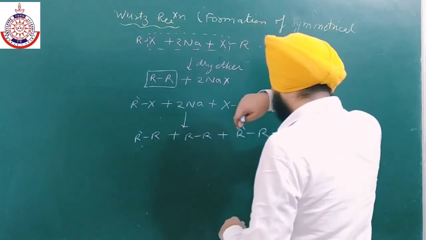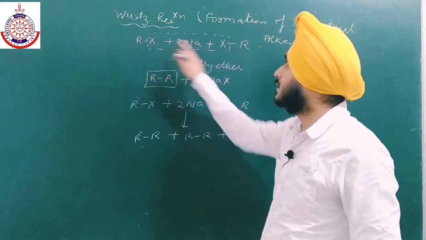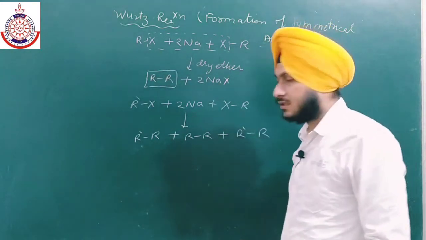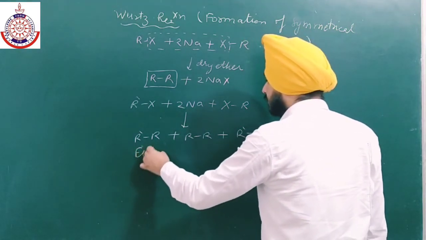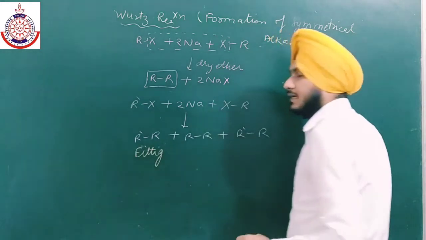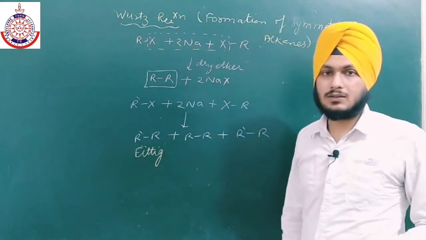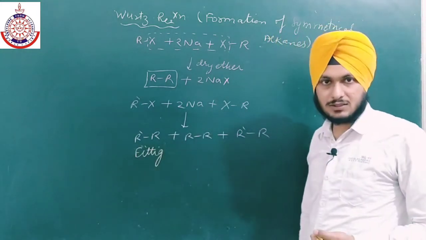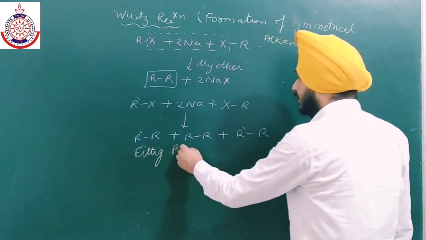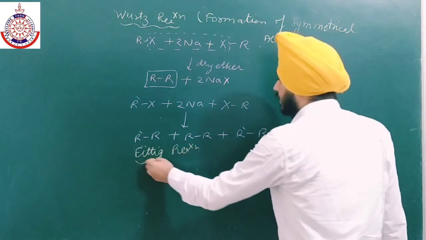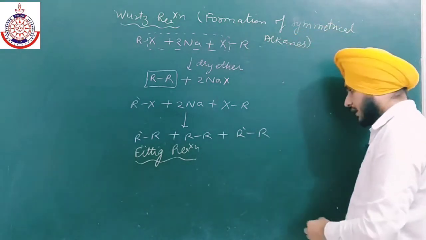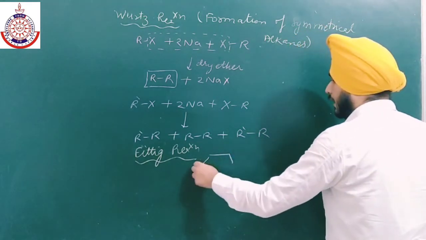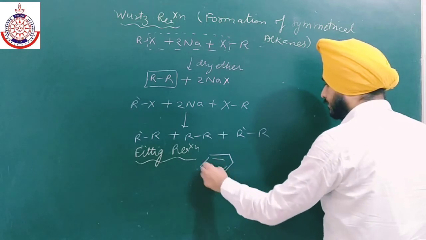Now similarly, if we take benzene over here, then this reaction is known as the Fittig reaction. We will discuss it later in the chemical reactions of haloarenes also, but I am discussing it now. In the Fittig reaction we have the aromatic system.